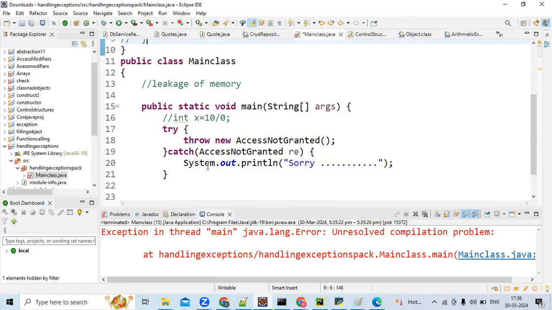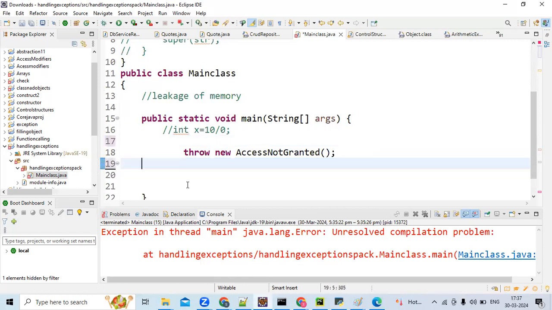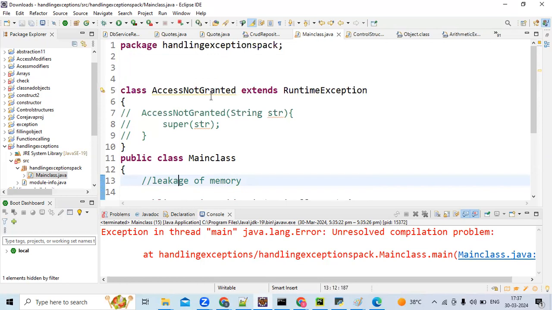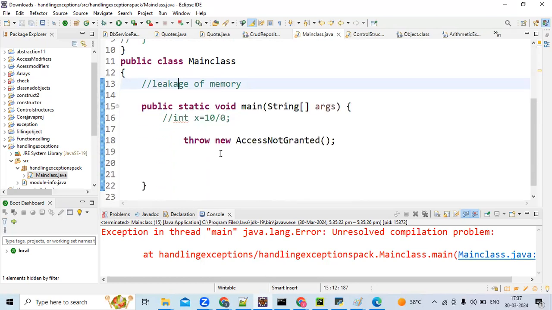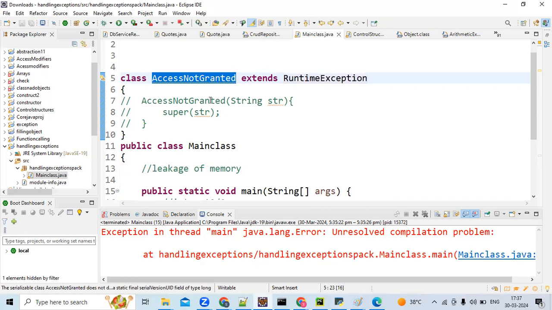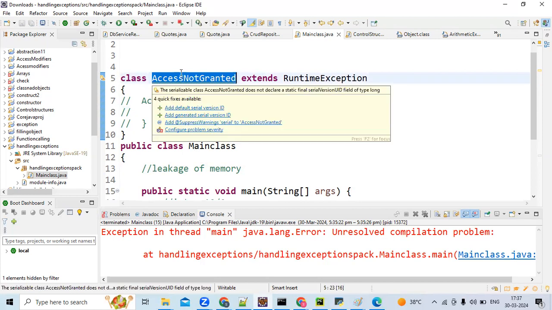If you see here, you will get AccessNotGranted. So the exception is thrown. See here, Jayashree, you're just throwing AccessNotGranted, which is extending RuntimeException. So indirectly, my AccessNotGranted is a RuntimeException. Now can you say this AccessNotGranted is checked or unchecked?